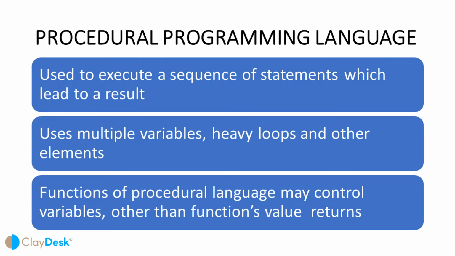The procedural programming language is typically used to execute a sequence of statements which lead to a result. Typically this type of programming language uses multiple variables, heavy loops, and other elements, which separates them from functional programming languages that I'm going to be talking about later. So functions, for example, in procedural programming language may control variables other than function value returns. For example, printing out information.